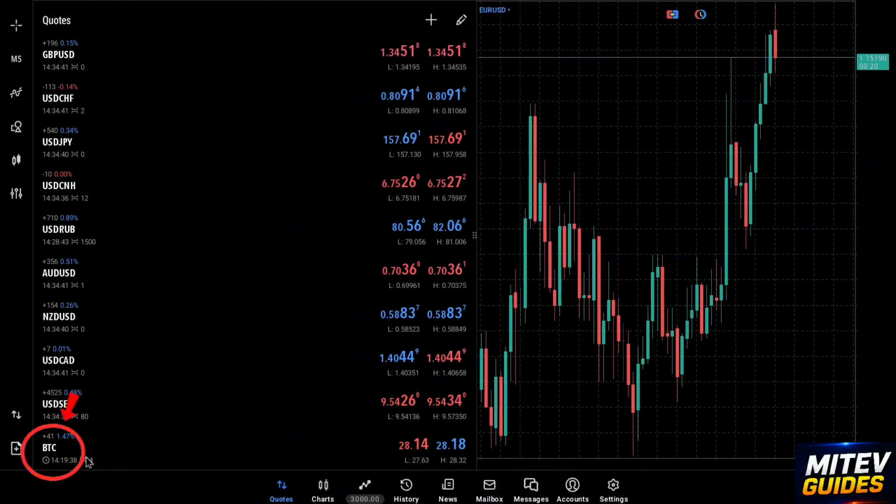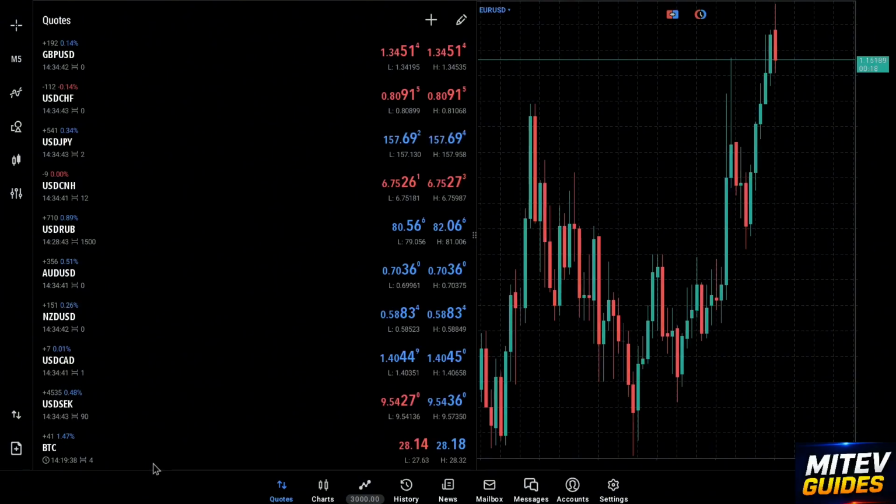From there, you can tap on BTC USD to open its chart, view live pricing, analyze market movements using technical indicators, or place trades if your broker offers cryptocurrency trading. It is important to understand that the availability of BTC USD depends on your broker.